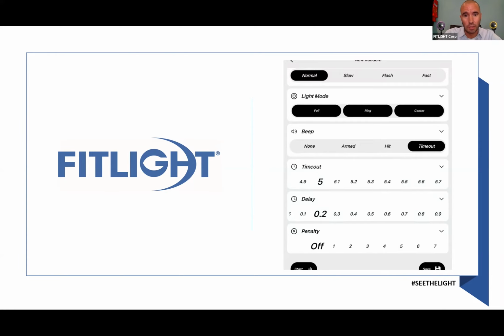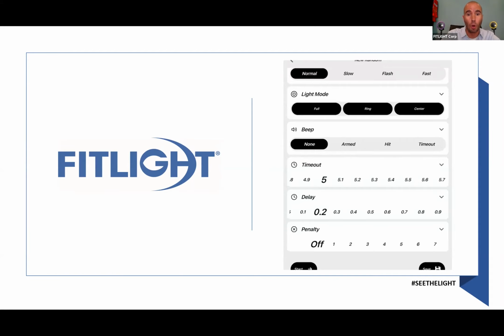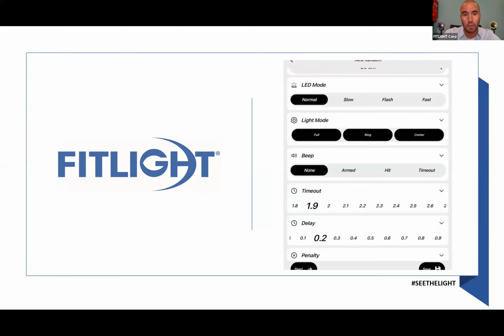Now, we just said that you can set the beep to timeout, which means that if the timeout is over, it'll give a beep. It will basically tell you that you missed it. And the timeout is the next option, which is the most important feature of the lights. The timeout will tell you how fast you need to be. If you don't know how fast somebody is, just set it high, maybe to 9 or 10 seconds.